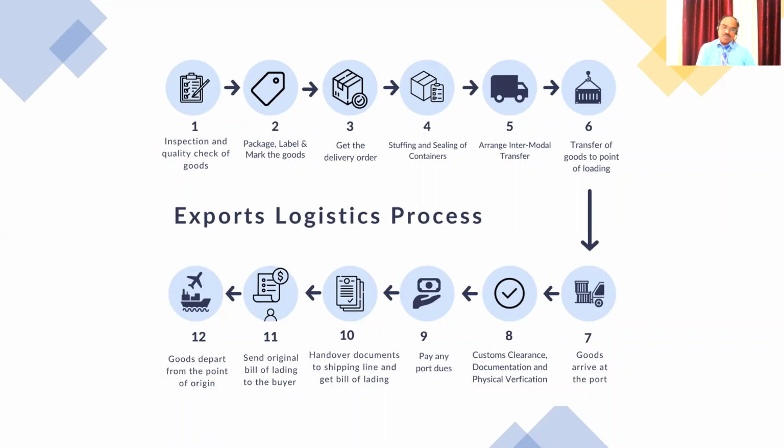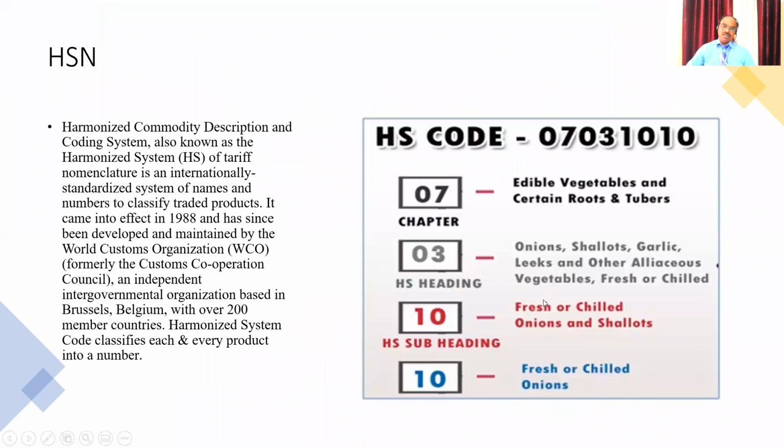The goods depart from the point of origin and go to the destination. This work is done by Vijay Krishna. So you must know all these things, the export logistics process: who is the buyer, who is the seller, and what all the stages involved are.